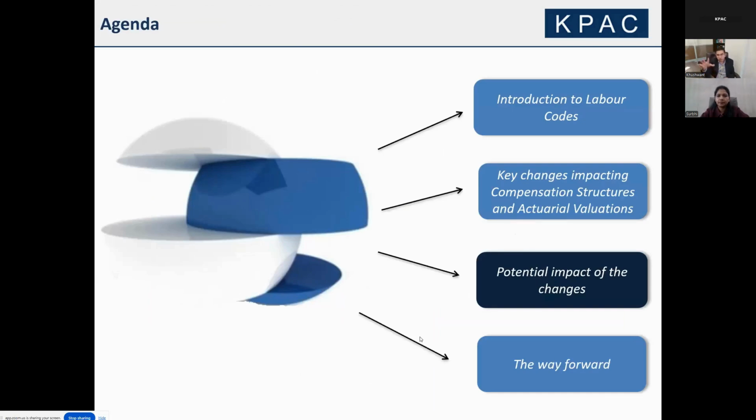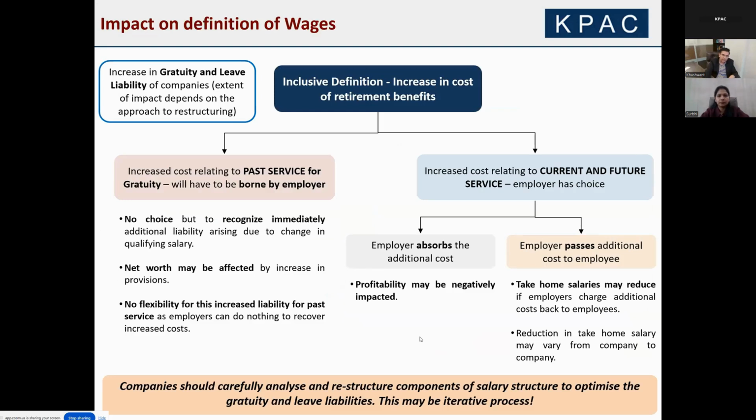Now, having gone through those key things, one is the definition of wages, then the vesting criteria for fixed-term contract employees and journalists, and of course the definition of workers and the consequent impact on leave policies. We now go into what is likely to be the impact.